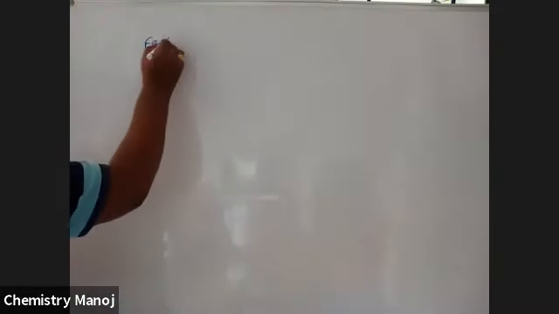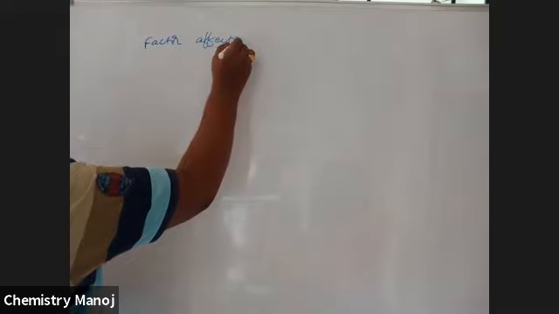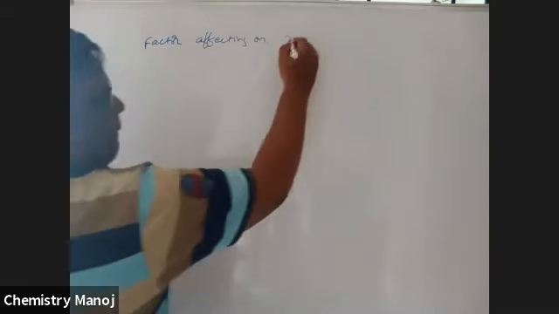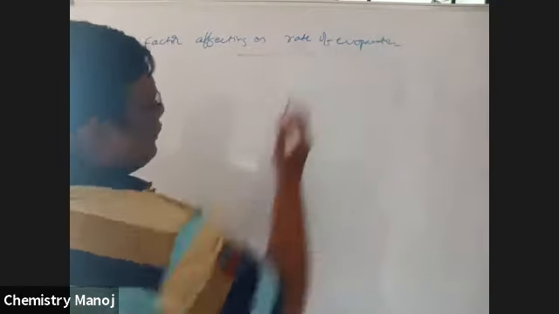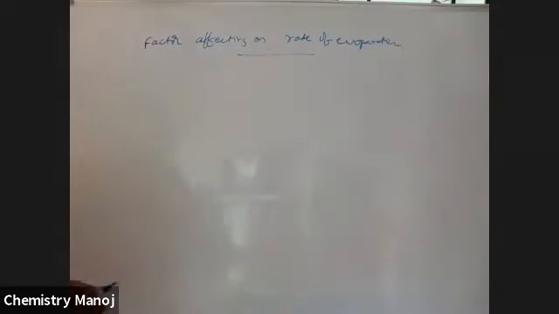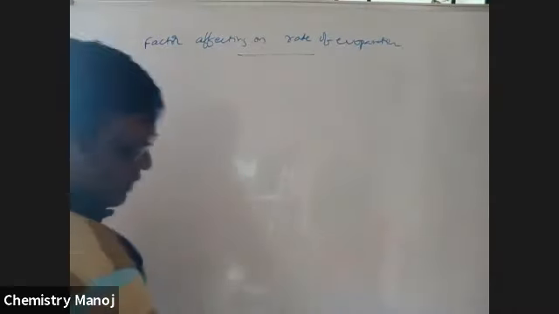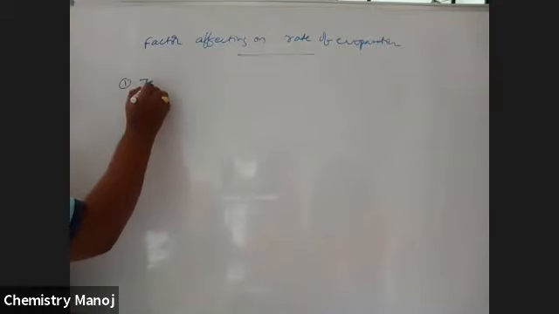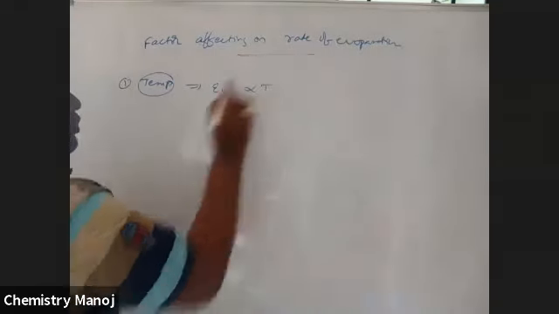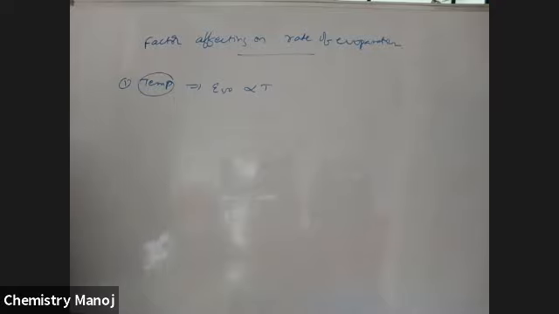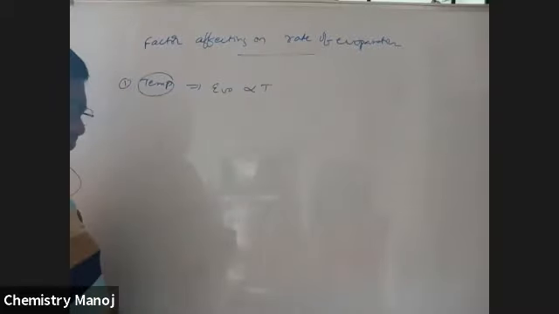Now I am going to explain what the factors affecting the rate of evaporation are. See here. First one, temperature. I already spoke to you about this. Evaporation is directly proportional to temperature, because as temperature increases, the kinetic energy of molecules increases, so the rate of evaporation also increases.